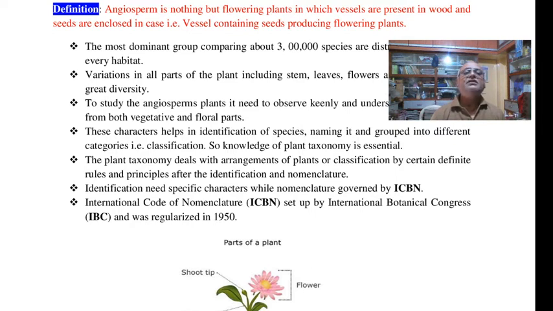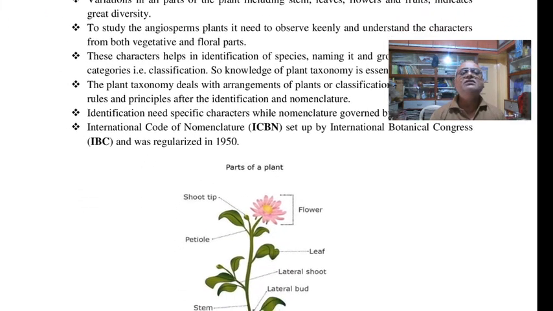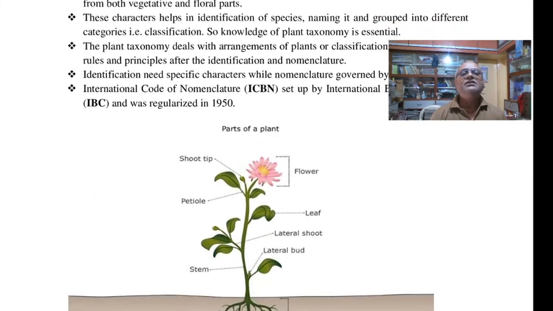This identification needs particular specific characters, while nomenclature is governed by the ICBN. What is ICBN? ICBN means International Code of Botanical Nomenclature. This was set up by the International Botanical Congress, in short called IBC, and was regularized in 1950.